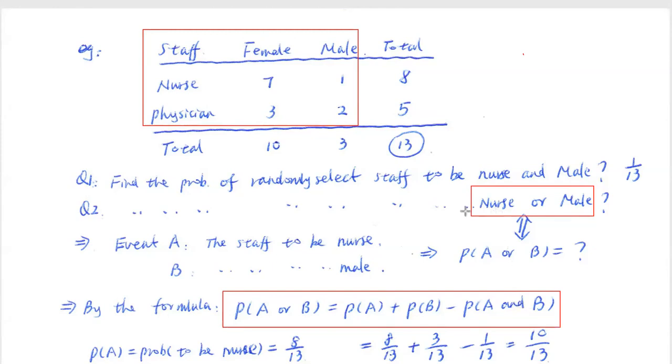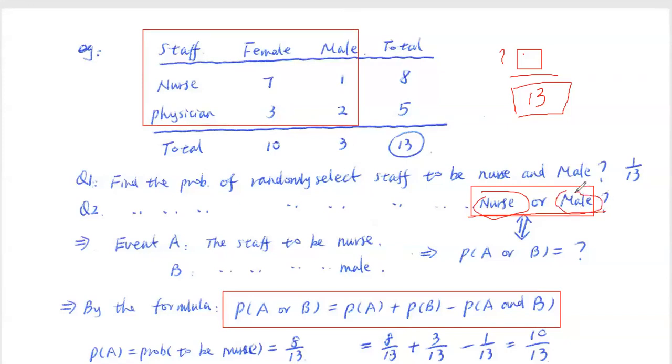So we are trying to find the probability of a randomly selected staff being a nurse or male. Probability is something divided by something. We know the denominator is always selecting 1 out of 13, so the denominator is 13. I'm trying to answer this question directly. Now we know the denominator is 13. How about the numerator here? How many cases are they nurse or male?